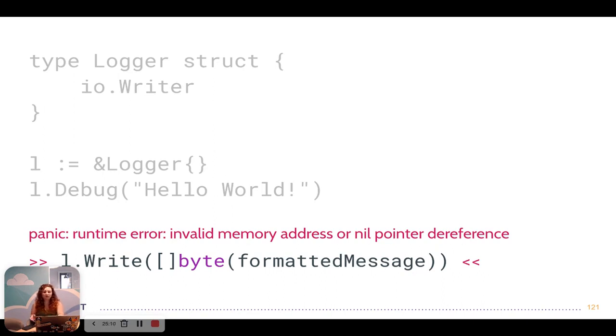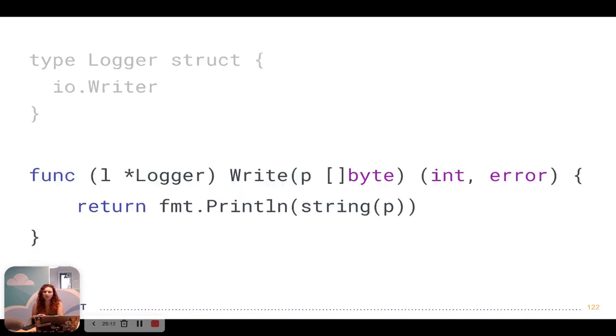But that's okay, because I thought to myself, well, what if I just create my own implementation of the write method, right? So I had Logger implement the io.Writer interface itself, while also embedding the io.Writer interface in the struct. And the write method was very, very straightforward.